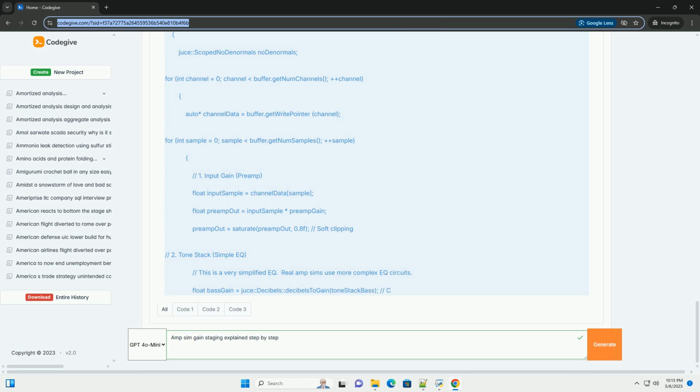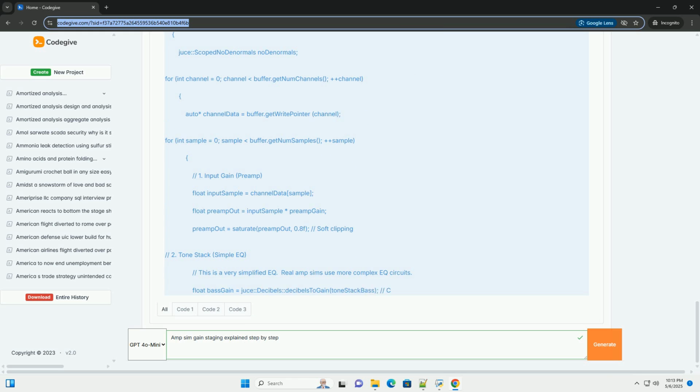Code example, C++ with JUCE. This example demonstrates a simplified amp sim with gain staging. I will use JUCE to build this project. You can find the library here, https://juce.com.